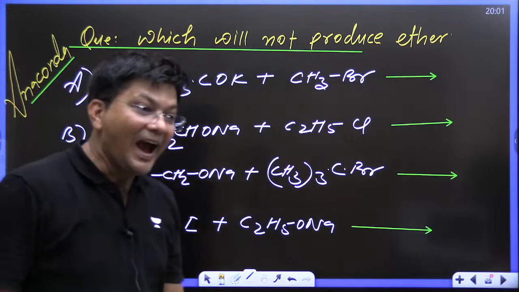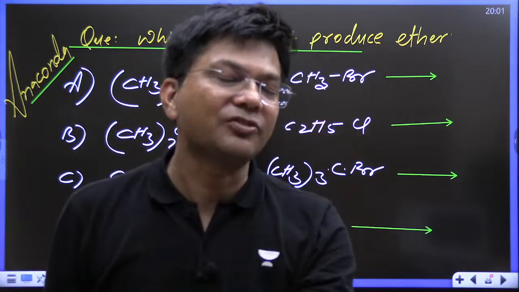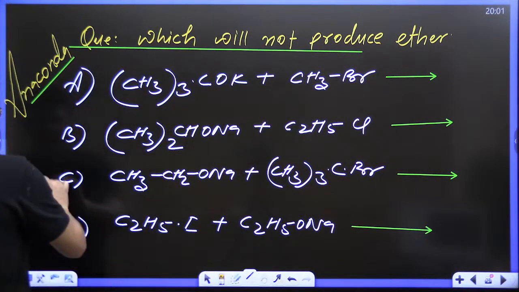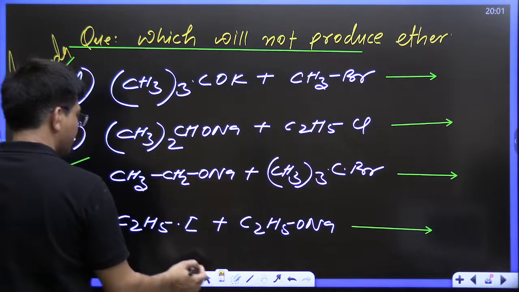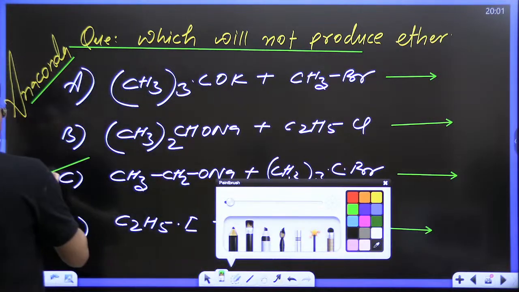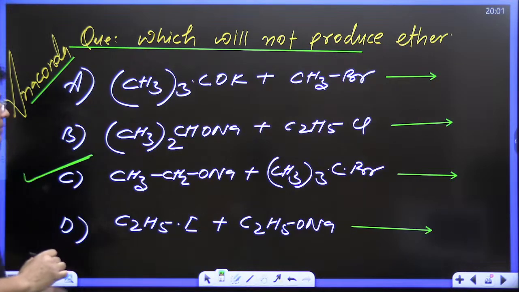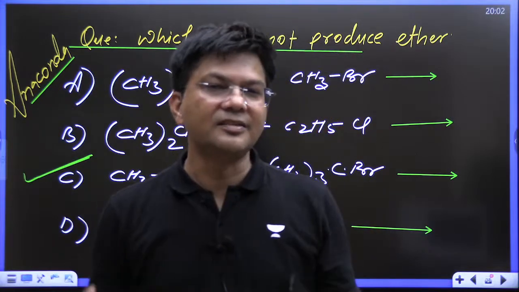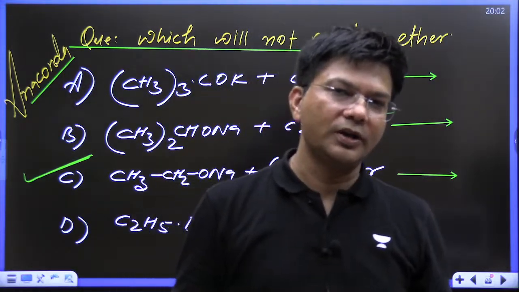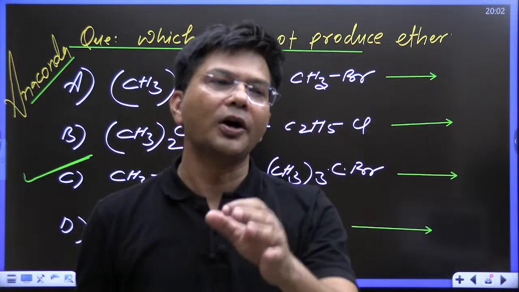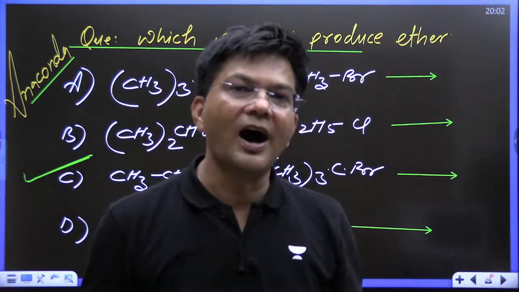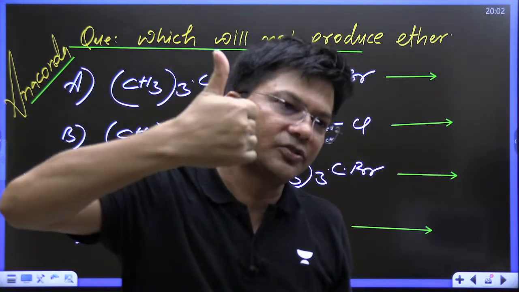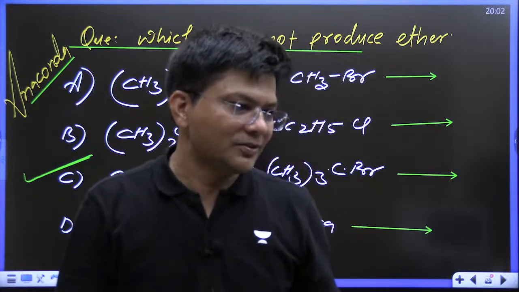Everyone is writing A, but let me tell you, Akanksha, your answer is correct. C is the correct answer, kids. Maximum students have gone for A, but C is the correct answer. Should I let you know what mistake is done by the majority of the students? How many of your answers have gone wrong? Show me thumbs down. Those who have got the correct answer, thumbs up. Then I will let you know, kids.